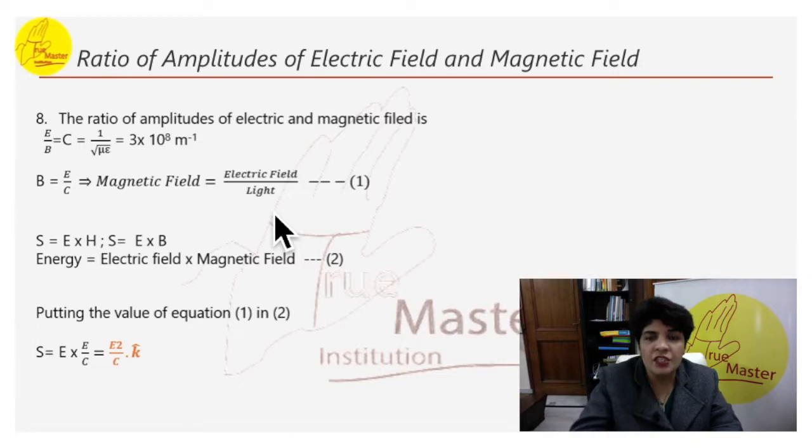We know the energy flow is equal to the electric field into the magnetic field, that is S is equal to E into H, as equation 2. Putting this value of 1, that is B is equal to E by c, in this equation 2 in place of B, we get E into E by c. That becomes E square by c. So the new formula for S will be written as E square by c.